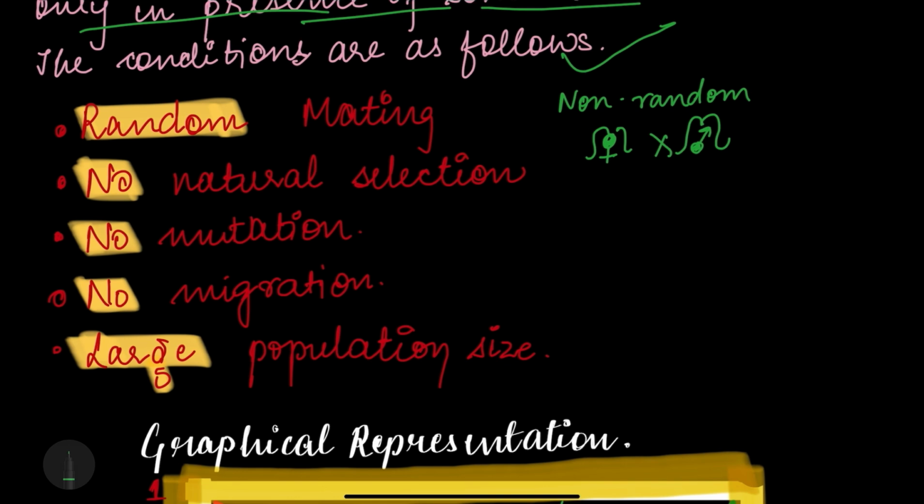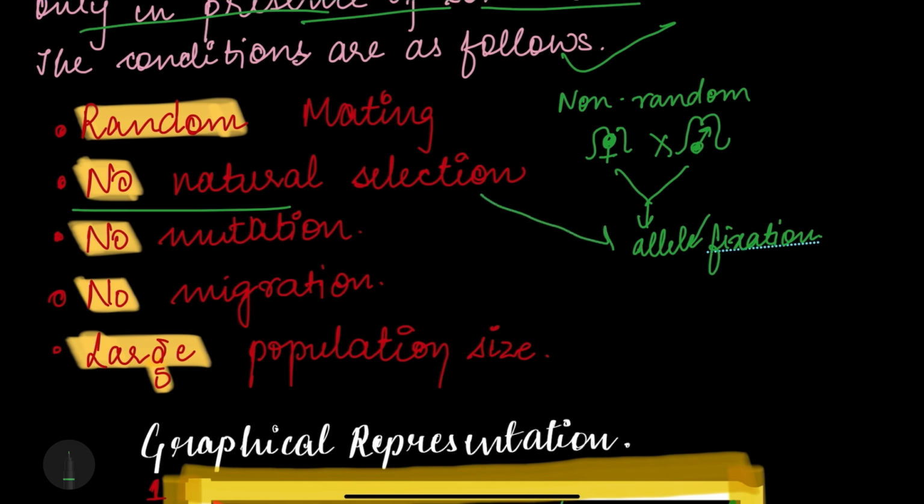So it will lead to the fixation of alleles, right? Allele fixation, which may lead to the disturbance in the allelic and genotypic frequencies, and the equation is thus disturbed. No natural selection, because also in natural selection what we have seen, that the most favored survival of the fittest occurs, and only one of the type which is able to survive the harsh conditions is able to live. Thus it will also lead to the fixation of alleles.